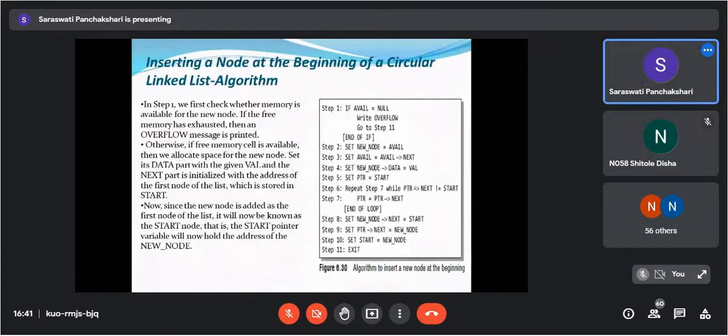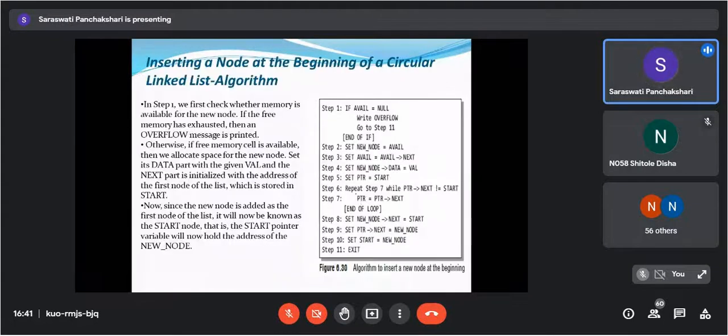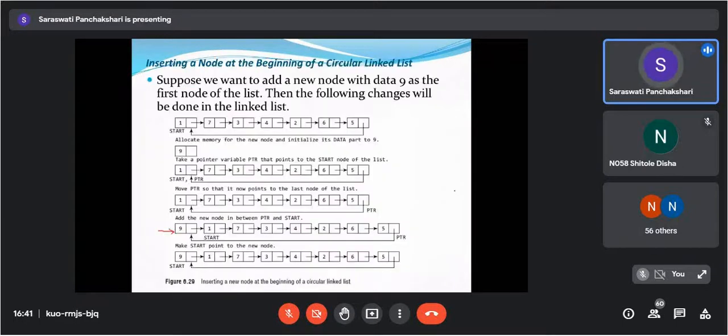Then here set ptr is equals to start. Now start and ptr will point to the same node. Then repeat step 7. This step we are going to repeat till start of ptr of next is not equals to start, means we are going to traverse.